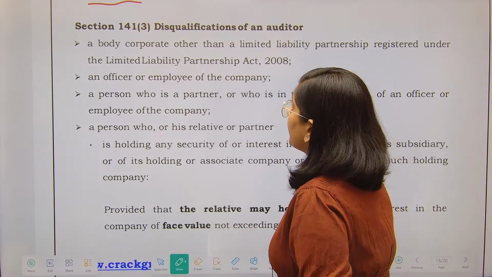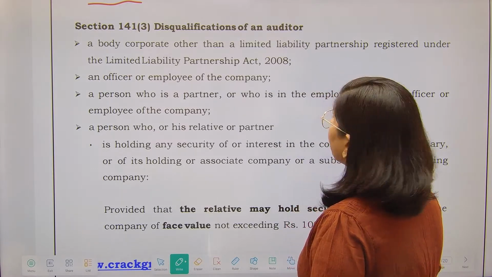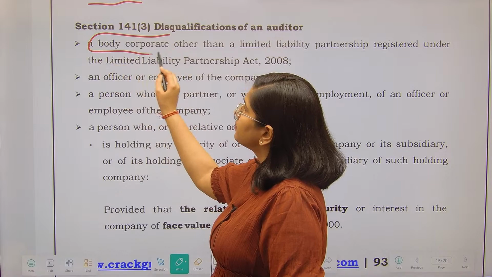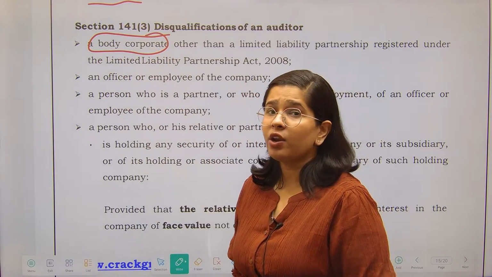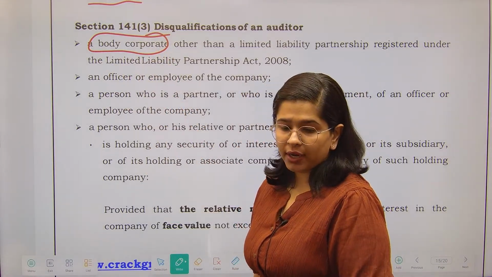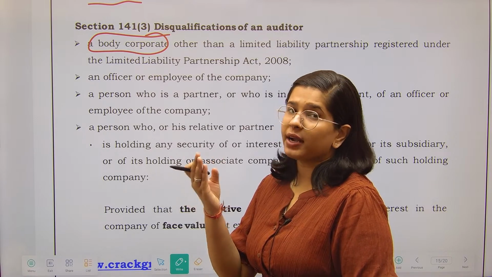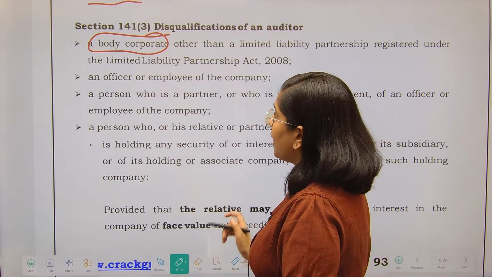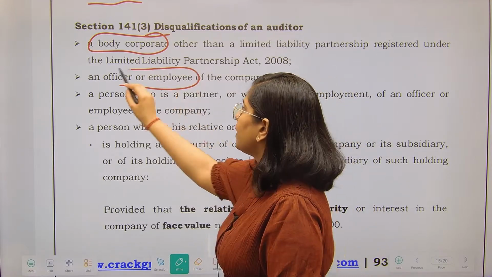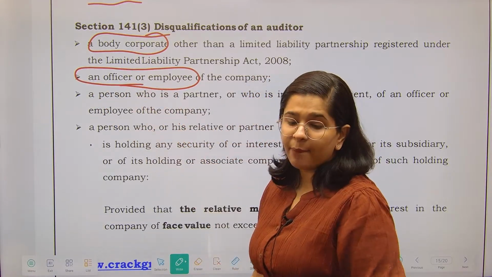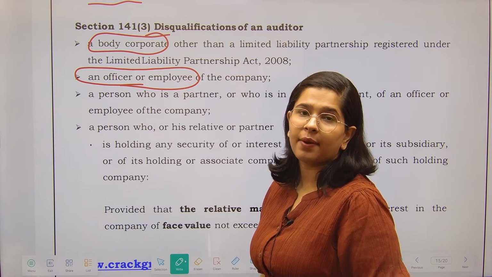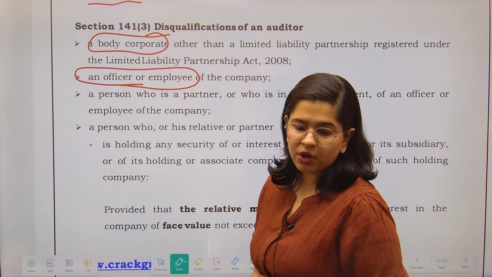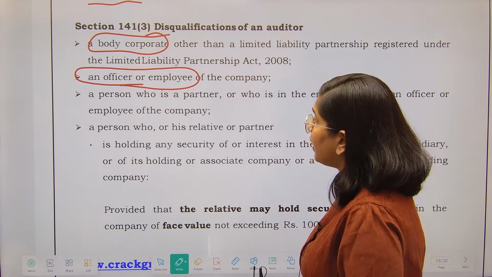A body corporate other than a limited liability partnership registered is not eligible to be an auditor. So who can be the auditor? Either individuals, partnership firms, or LLPs, not a body corporate. An officer or employee of the company cannot be an auditor, because they are under the employment of the company. They will never act independently. That is why an officer or employee of the company is not allowed.